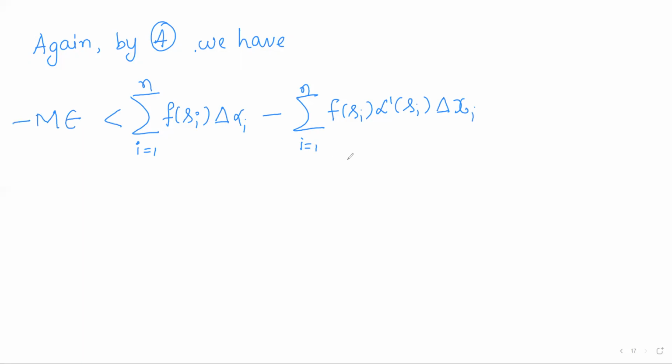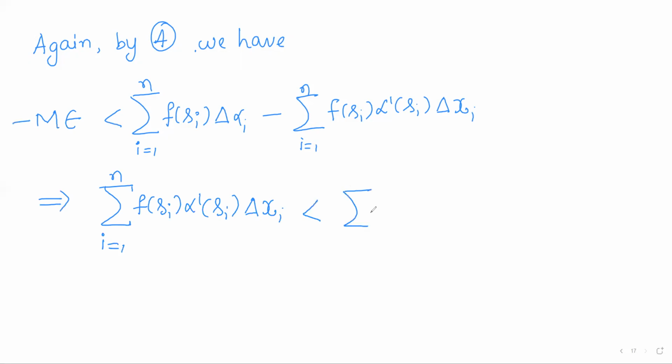So we shall take this negative term to the left hand side, minus epsilon to this side, which implies summation f of Si alpha dash of Si delta xi I, I running from 1 to n, is less than summation f of Si delta alpha I, I running from 1 to n, plus M epsilon.